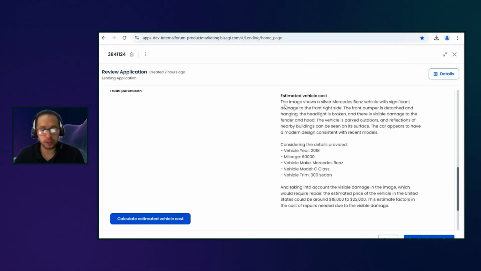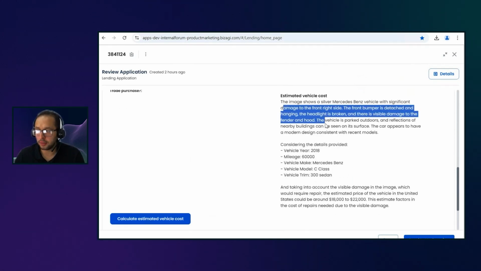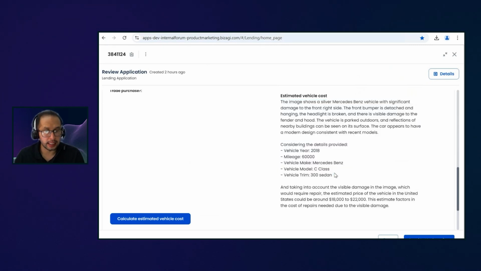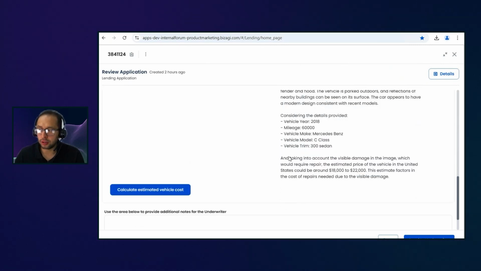The description we got has all this information, and also all these details. Now if I combine these two, I am saying, taking into account all the visible damage on the image, which will require a repair, the estimated price of this vehicle in the United States is between 18 grand and 22 grand.